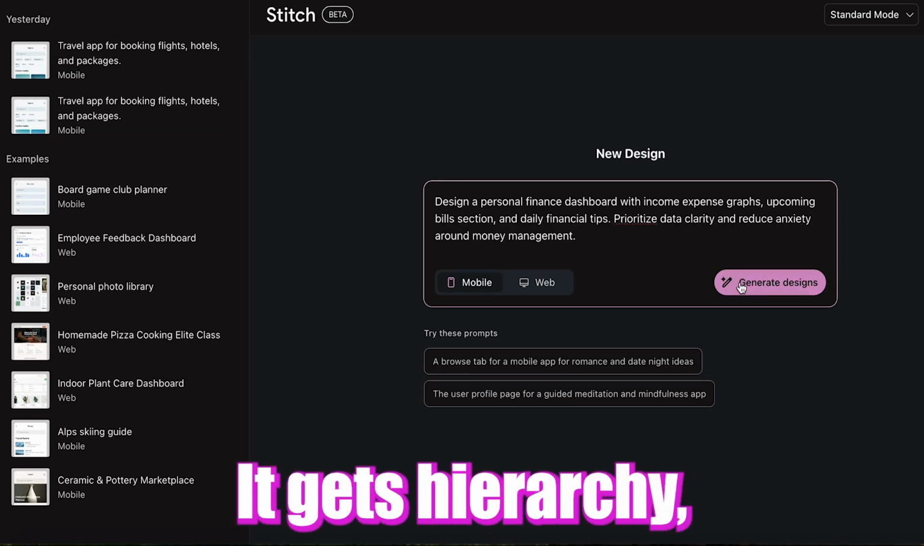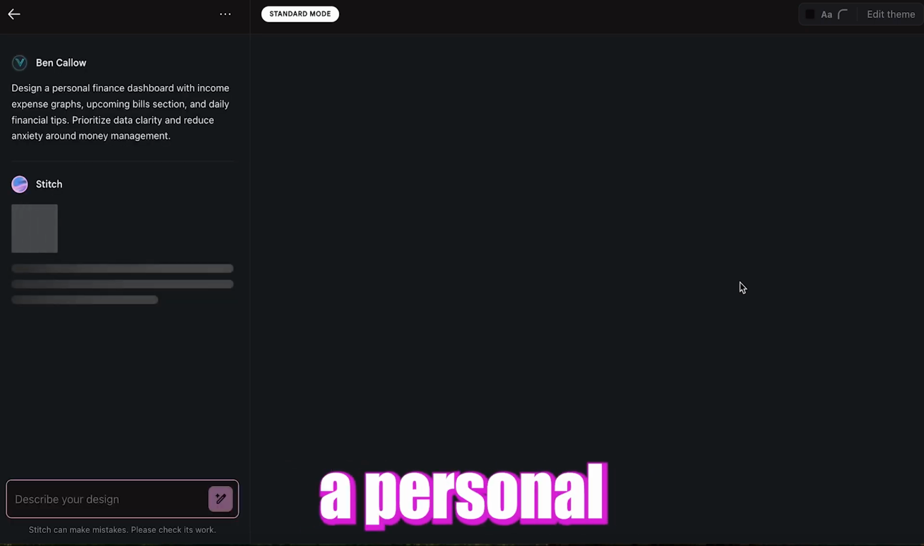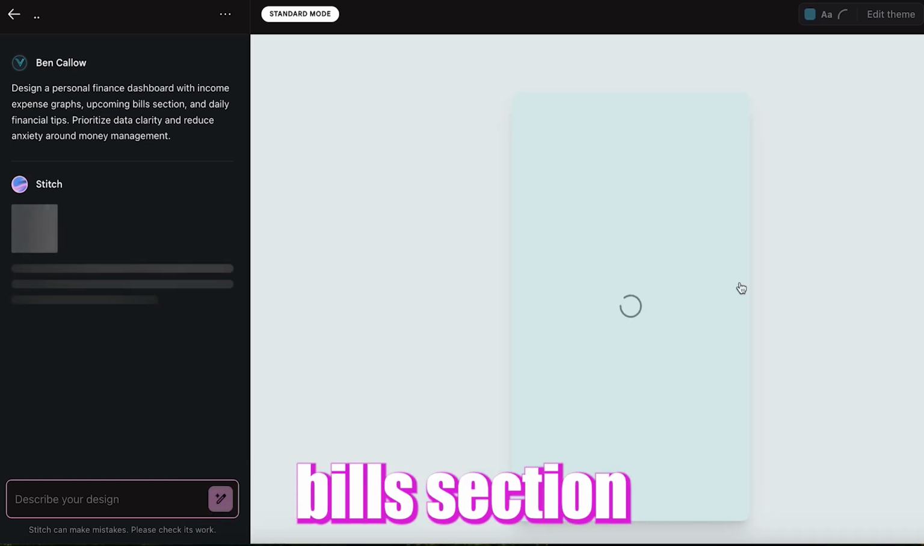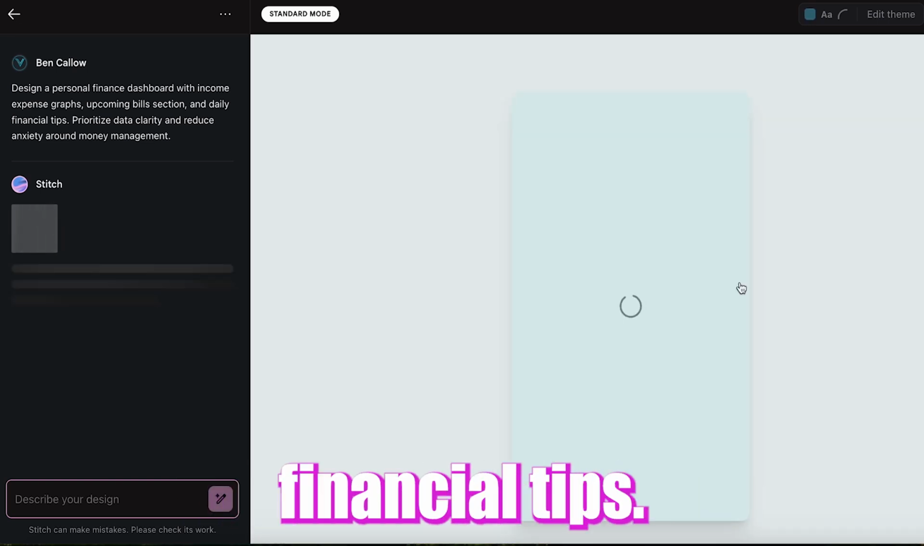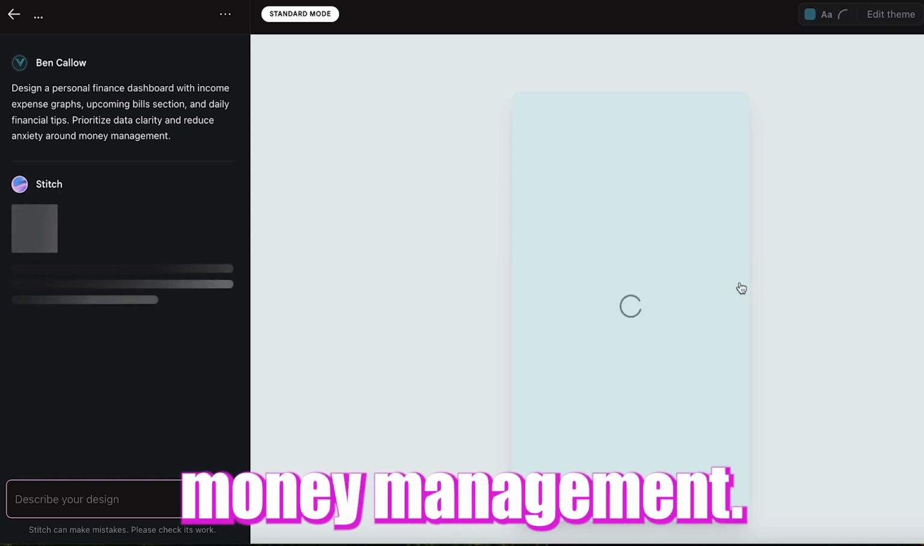It gets hierarchy, accessibility, even brand psychology. Here's a prompt that showcases this. Design a personal finance dashboard with income expense graphs, upcoming bills section, and daily financial tips. Prioritize data clarity and reduce anxiety around money management.